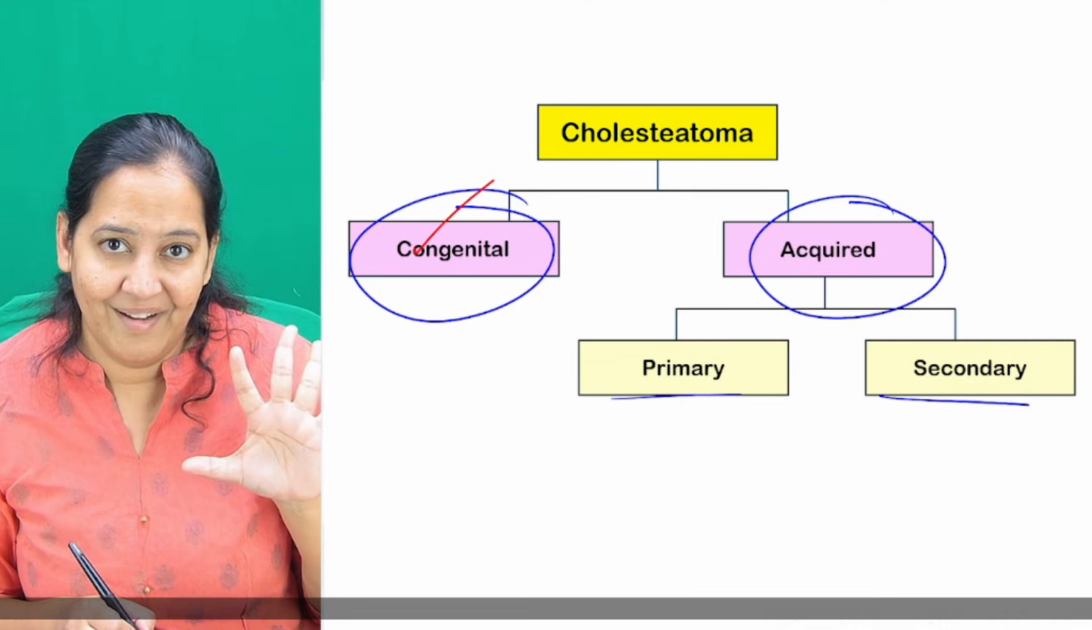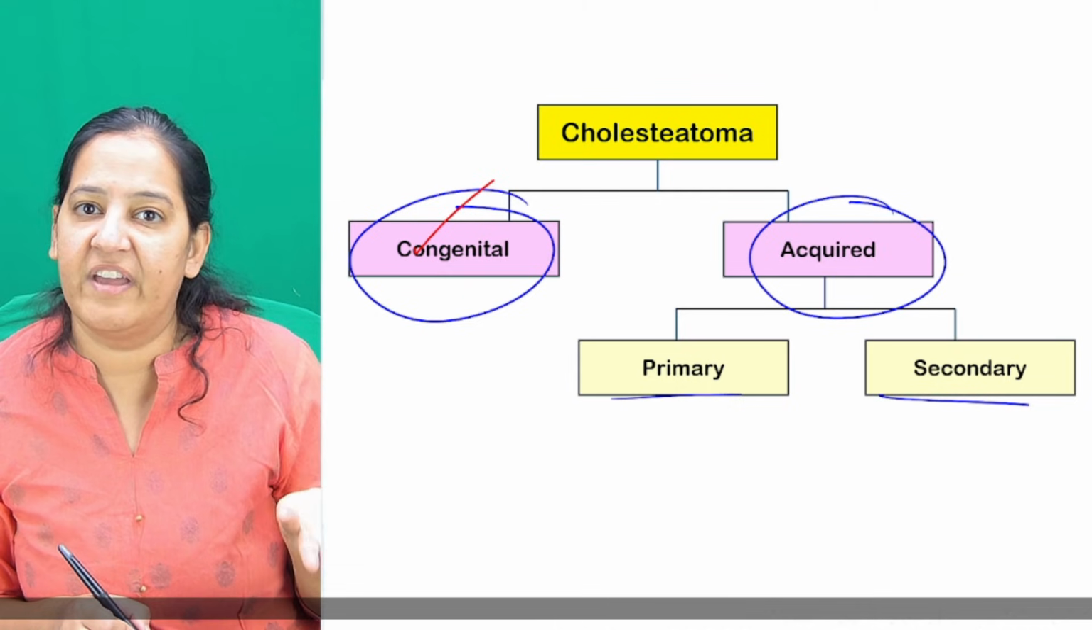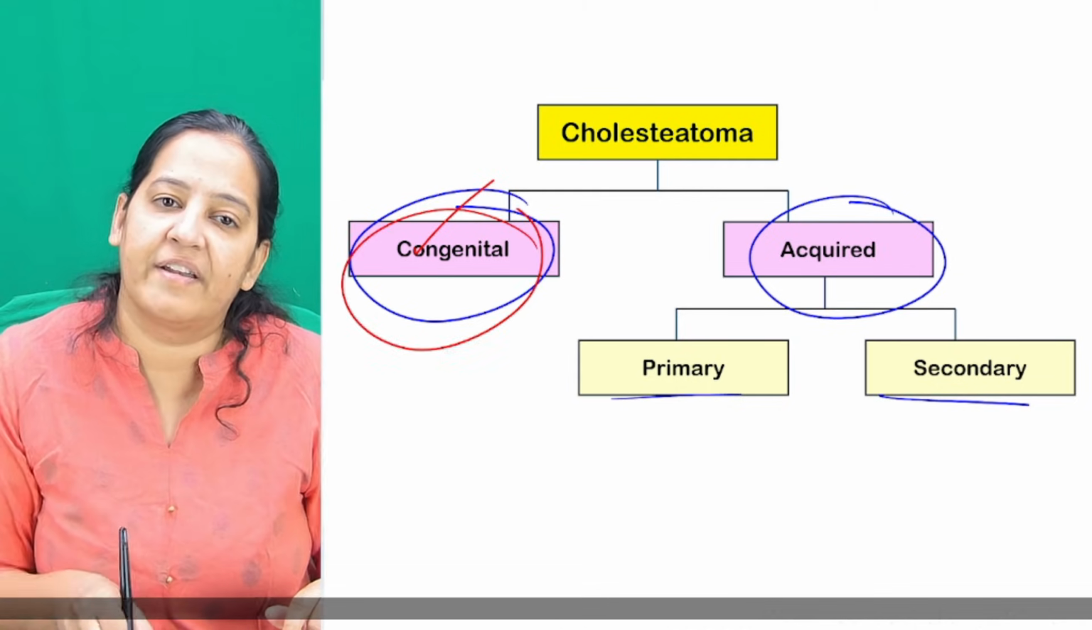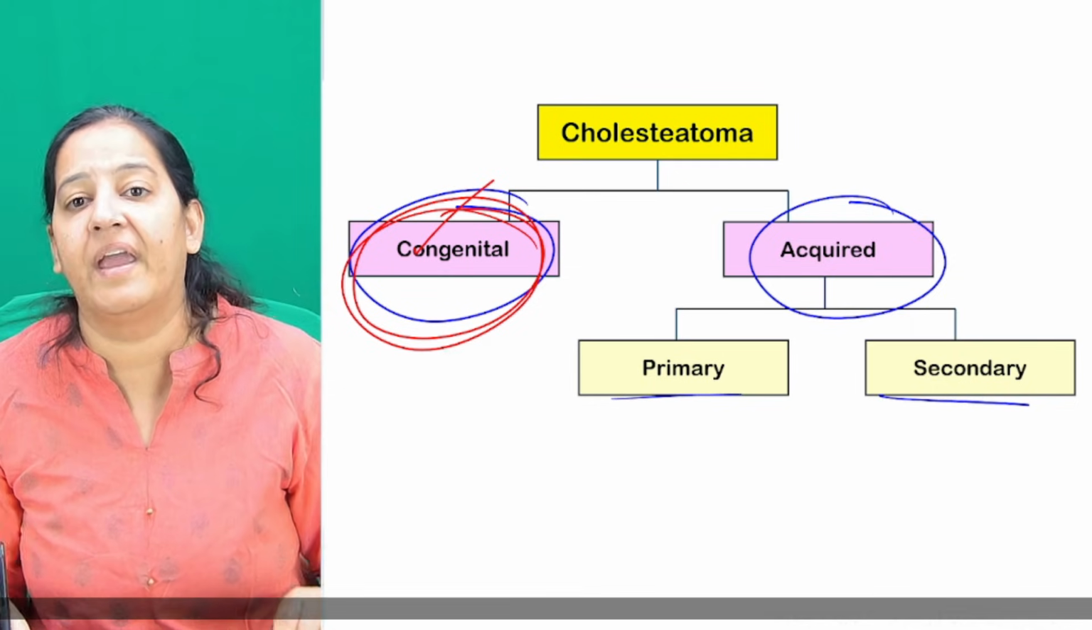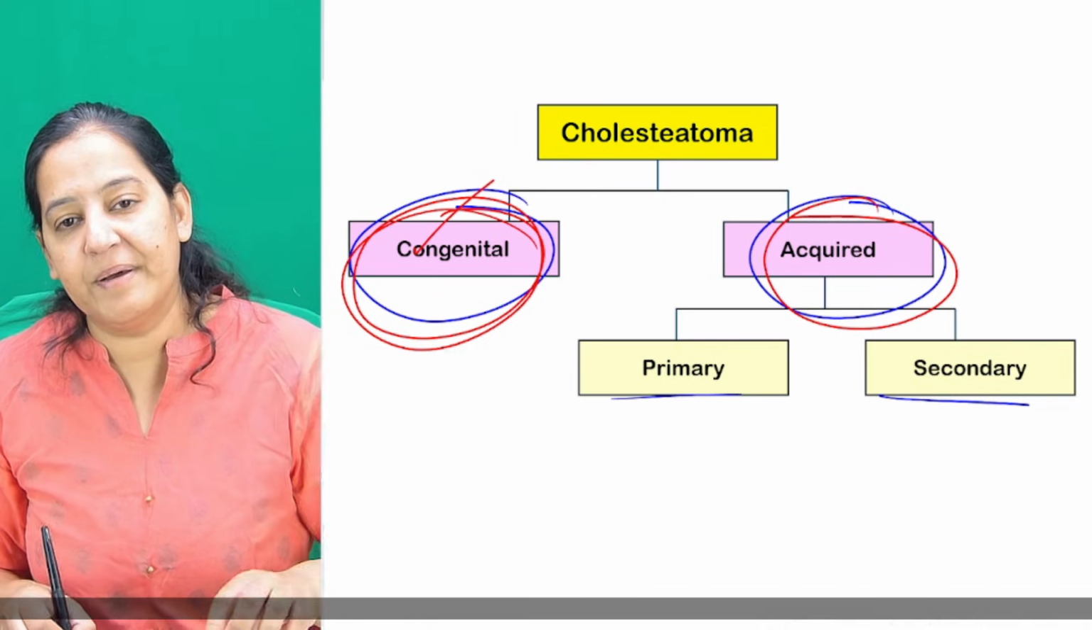We don't know which one. Not all 5 are correct. Maybe 1 is correct, but various scientists have given various theories and we don't know which one is correct. So if the first theory is correct, the origin of congenital cholesteatoma is God given. In acquired, the remaining 4 theories are there. What do you mean by primary? What do you mean by secondary?